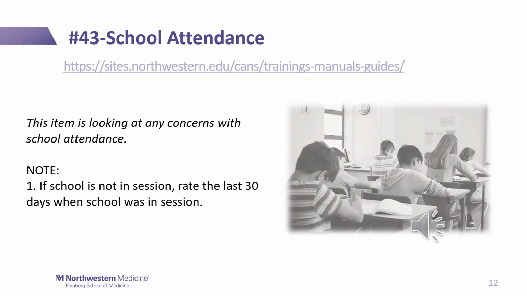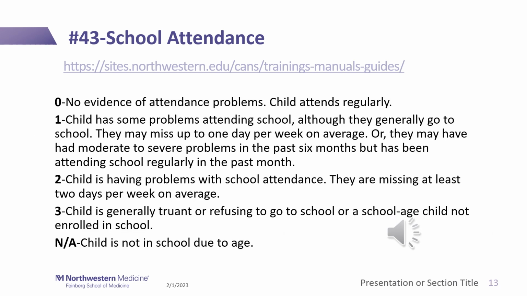Number 43, school attendance. This item is looking at concerns with school attendance. Note, this item also will be rating the last 30 days when school is in session if school is out. Again, here we see that the 1 is a watchful waiting spot. The child may have had some attendance problems. For example, they may miss up to 1 day per week on average. This is something you would want to take note of and keep an eye on.